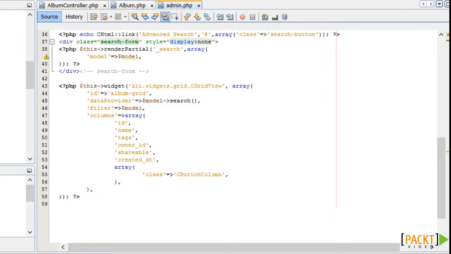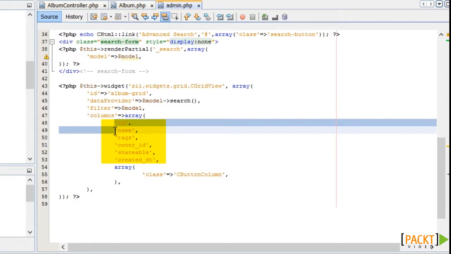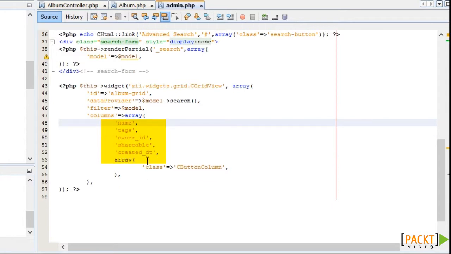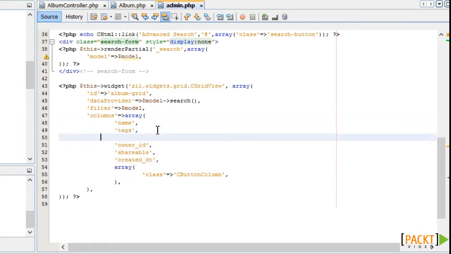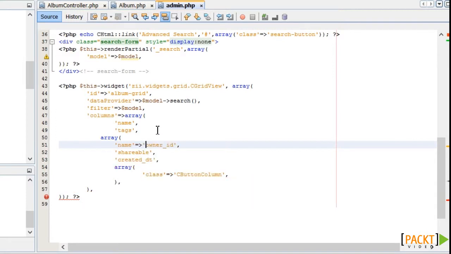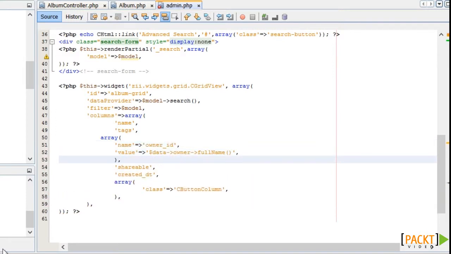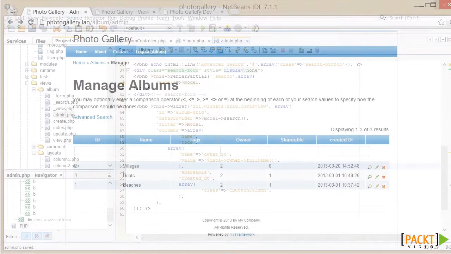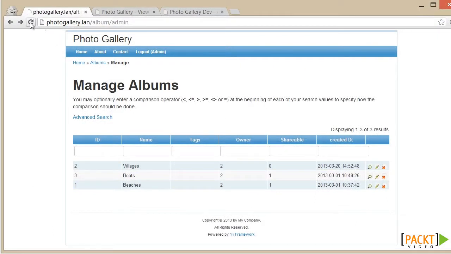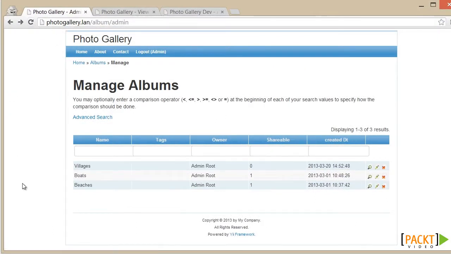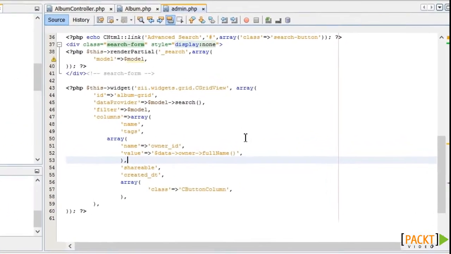The columns can be a simple list like this, or each column can have a number of parameters, and this is where we'll start changing what is displayed in the grid. We'll remove the ID field, and we're going to change the owner ID to show the user's full name, just to illustrate a relational join. So let's have a look at that. And we'll see that the owner full name is displayed in the list.